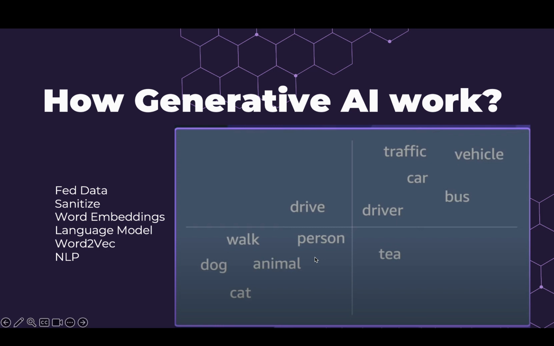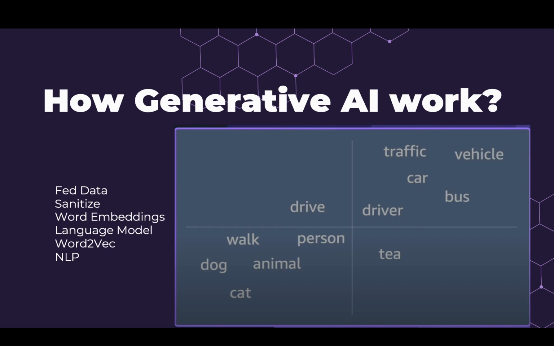NLP is natural language processing, which means we can use generative AI for applications like sentiment analysis and speech language understanding, on which Alexa works, such as understanding what you say, predicting the next words, etc.